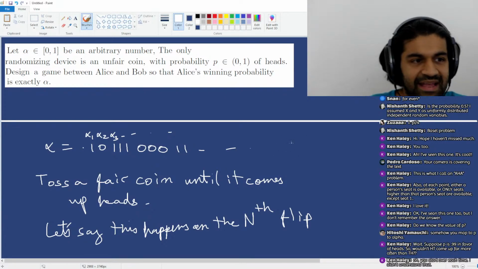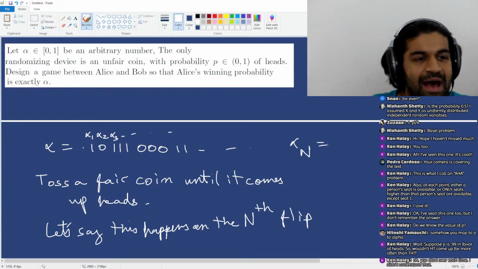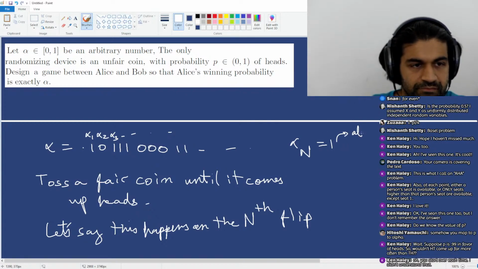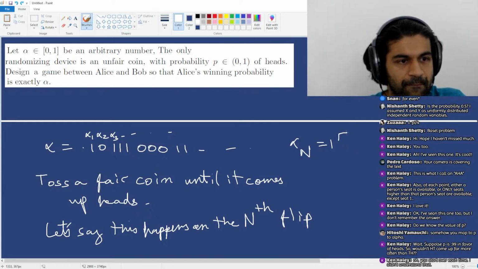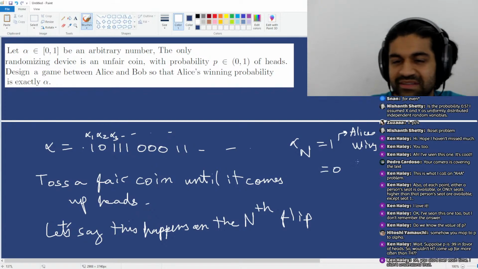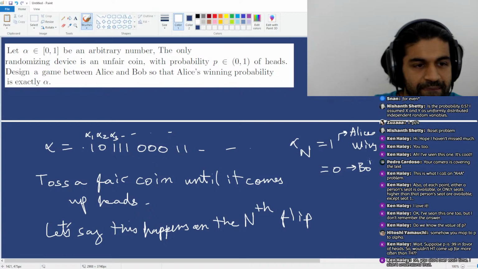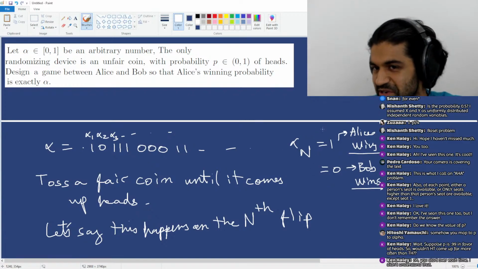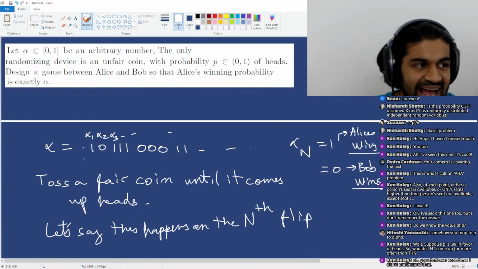So if alpha capital N happens to be 1, Alice wins. And if alpha capital N happens to be 0, then that means Bob wins. And I claim Alice's probability of victory is going to be exactly alpha.